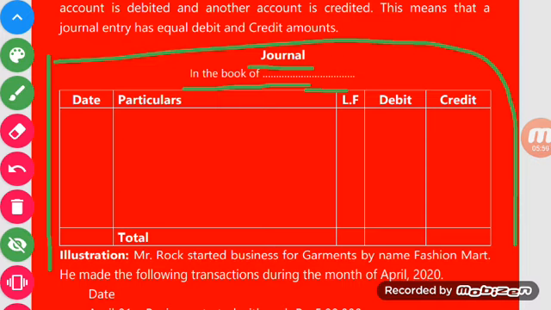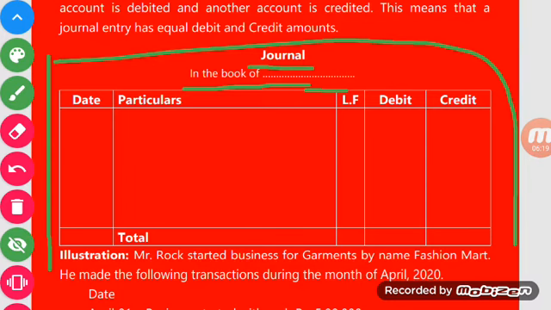For example, in the books of Reliance Limited, in the books of LG Limited, in the books of Google Limited, the name of the particular company, firm or organization. I hope you understood. Journal has a total of 5 columns, as you see on screen.